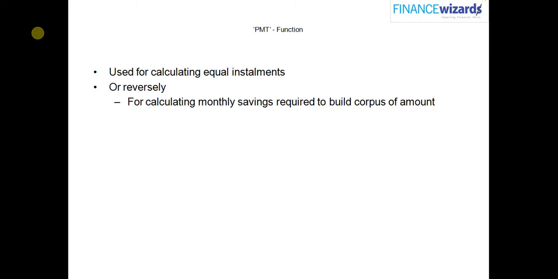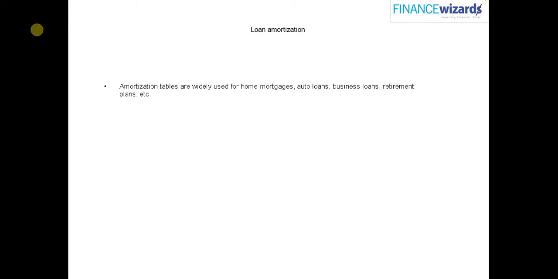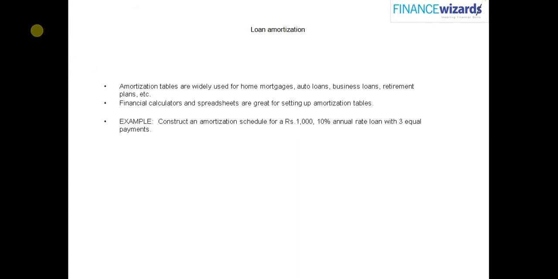Then we come to the PMT function. The PMT function is used to calculate equal monthly installments, or equal installments, not monthly, I'll say rather. It could be yearly also, it could be half yearly also. Or reversely, the monthly savings required to build the corpus. So, then we come to loan amortization.